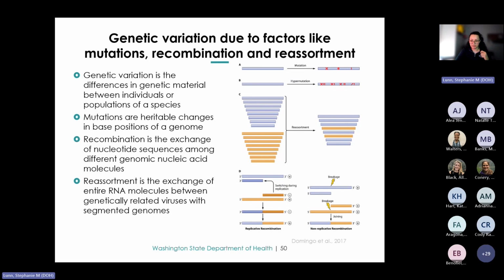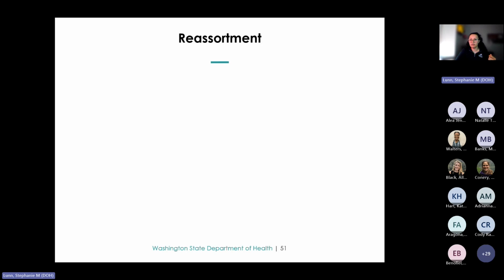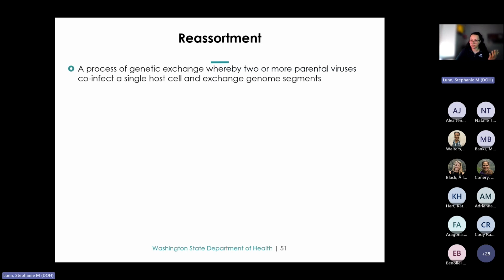And now reassortment. Reassortment is specific to segmented viruses, and typically their genomes might look something like this when illustrated. It involves the exchange of entire RNA molecules between genetically related viruses. For example, in influenza, reassortment can create new flu strain subtypes. So understanding these mechanisms helps explain how genetic diversity is generated and can be maintained in both viral and host populations. To talk a little bit more about reassortment, what is reassortment?